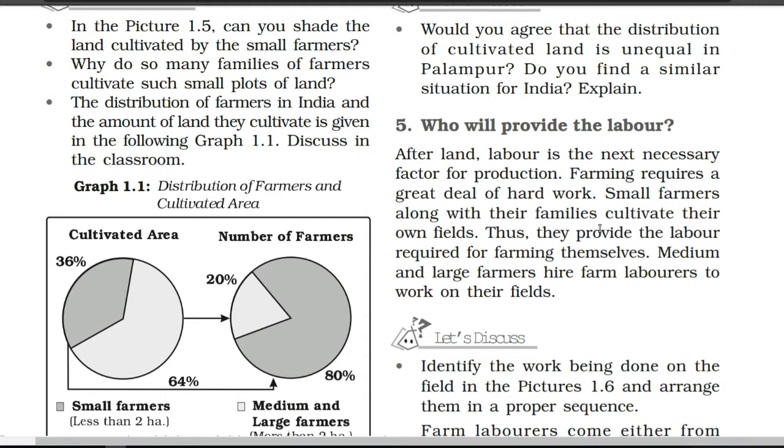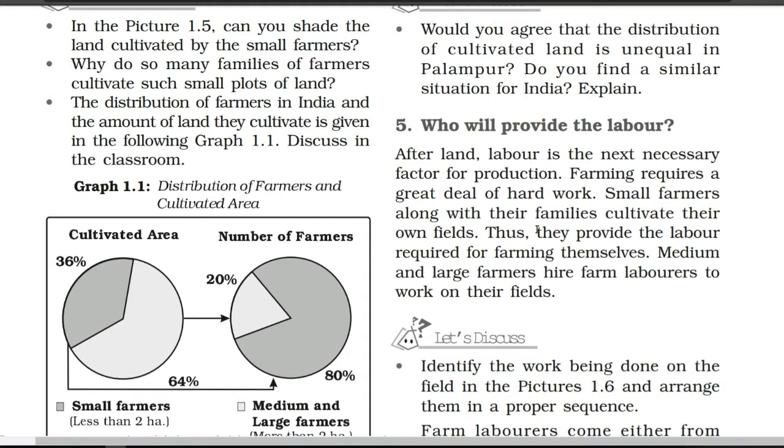Small farmers own a very small piece of land, and the medium and large farmers own a large piece of land. How do small farmers deal with the labor? Due to their small piece of land, they give labor in their fields with their family members. Next we have the medium and large farmers, and how they manage labor: they hire farm laborers to work on their fields.